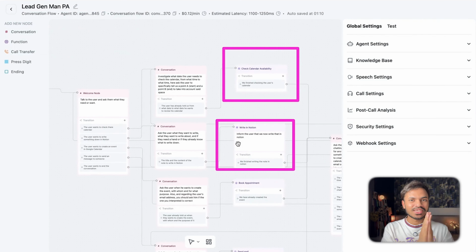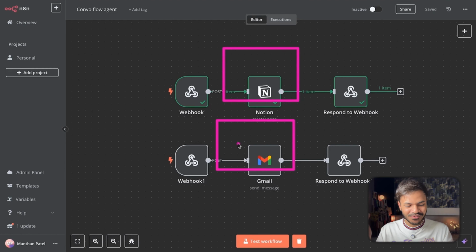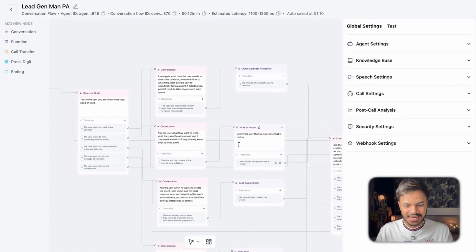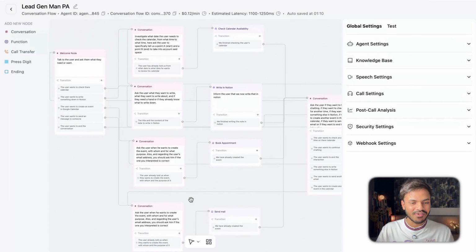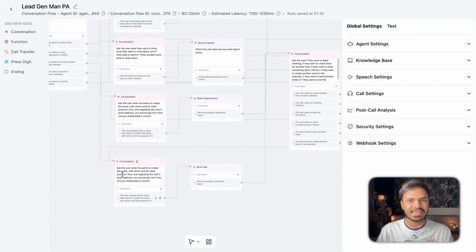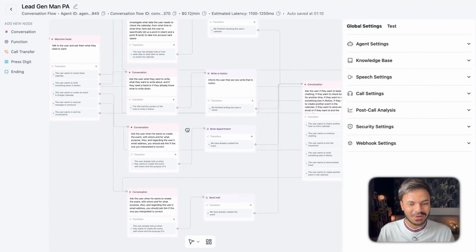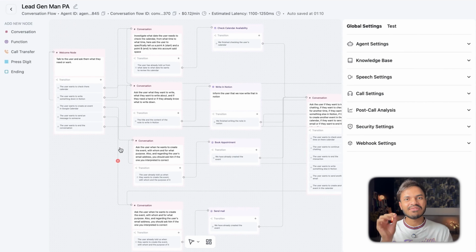You don't have to open your Gmail to send out an email to your friend or to whatever prospect you want to send it to. We can do all that by using our AI voice agent. As well as the third path, which is booking an appointment or creating any event in your Google Calendar just by using your AI voice agent over a phone. And if you want to send out any mail or Gmail to someone, it will ask for the recipient email address, the subject line that you want to send, as well as the email body. Yeah, that's pretty much it. You can do it inside one AI voice agent by using Conversation Flow Agent.